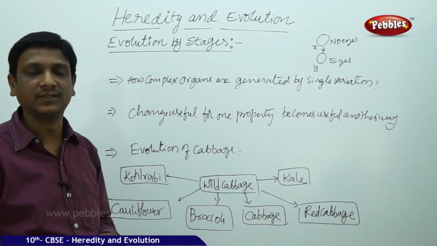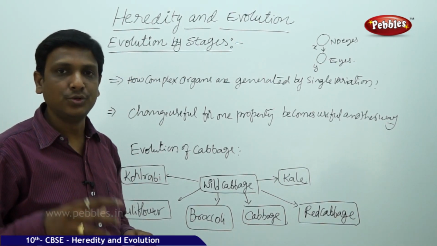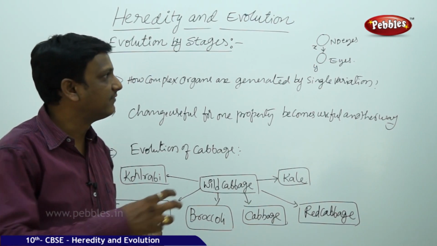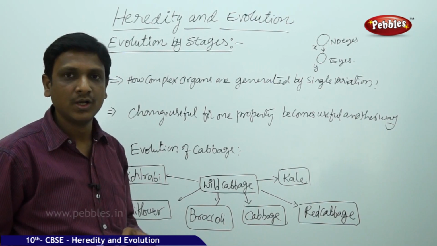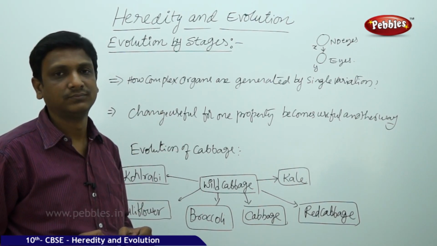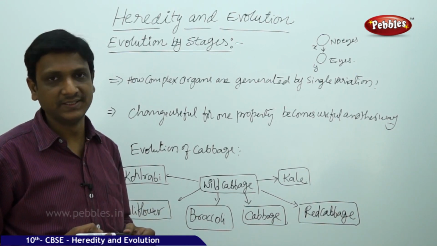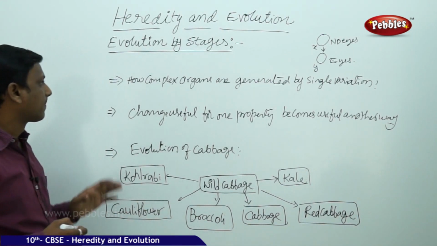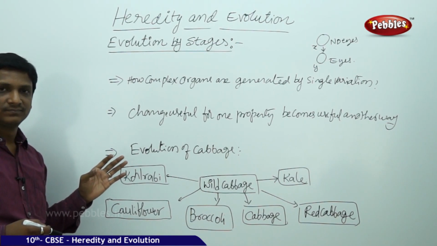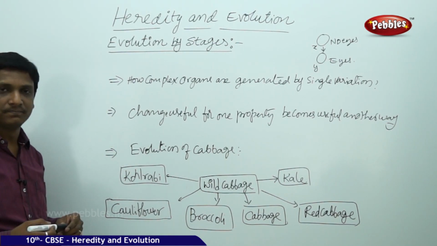Very big complex organ. So do you think that such kind of drastic changes will come in a very single step, in a very single generation with a single change in the gene? No. It happens so gradually. So the development of organs or systems, they have evolved gradually.